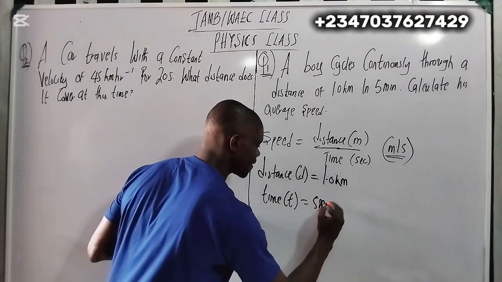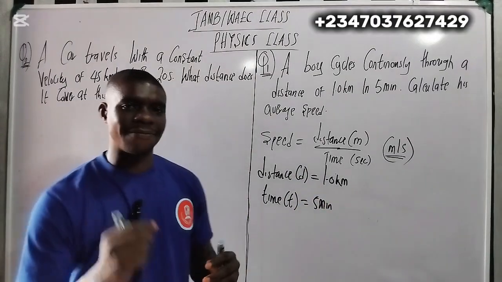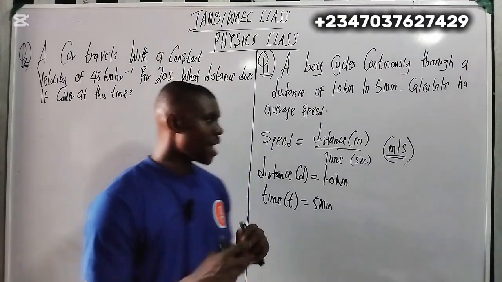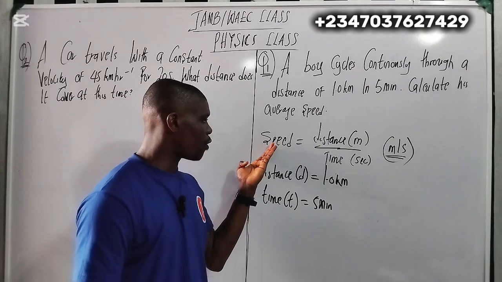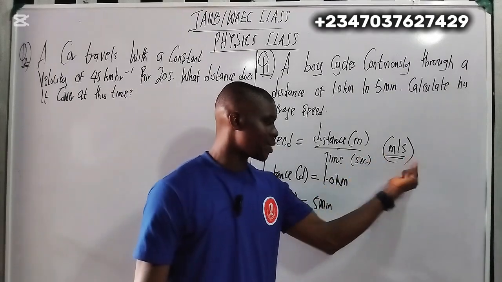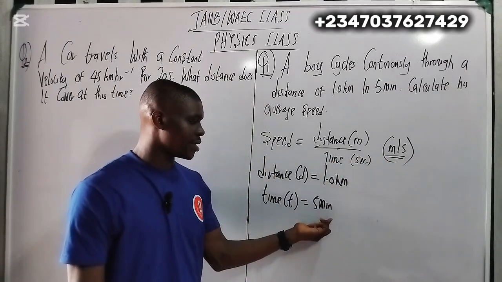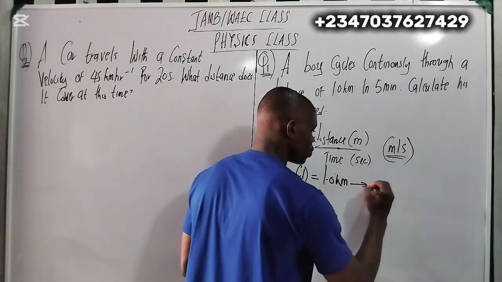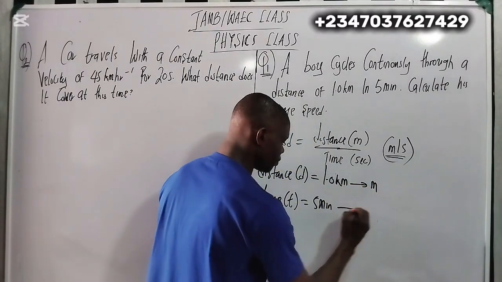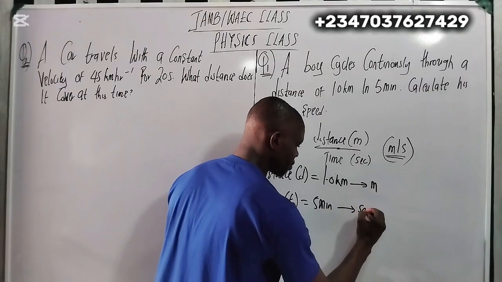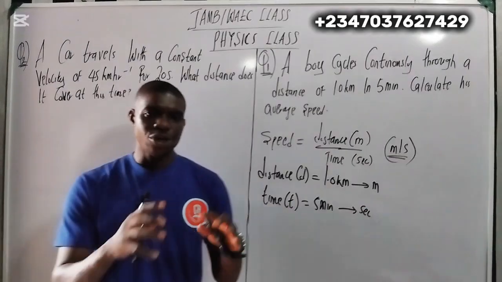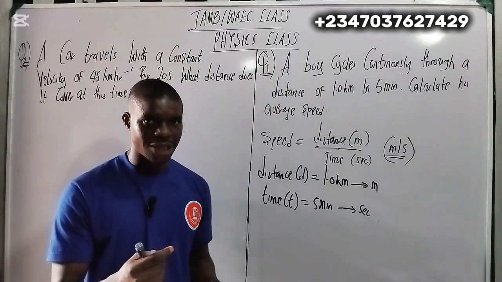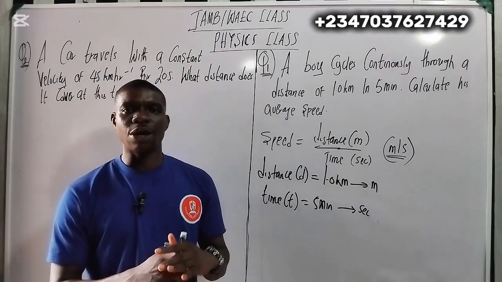But understand that in physics, we must understand unit conversion. Now in physics, look at the unit of speed. The speed must be in meters per second. But here they give me kilometer and minutes. So it means I have to convert this kilometer to meters, and I have to convert minutes to seconds. So this is where unit conversion comes into play. That is why, as a science student, you must understand unit conversion, how to convert from one unit to the other.